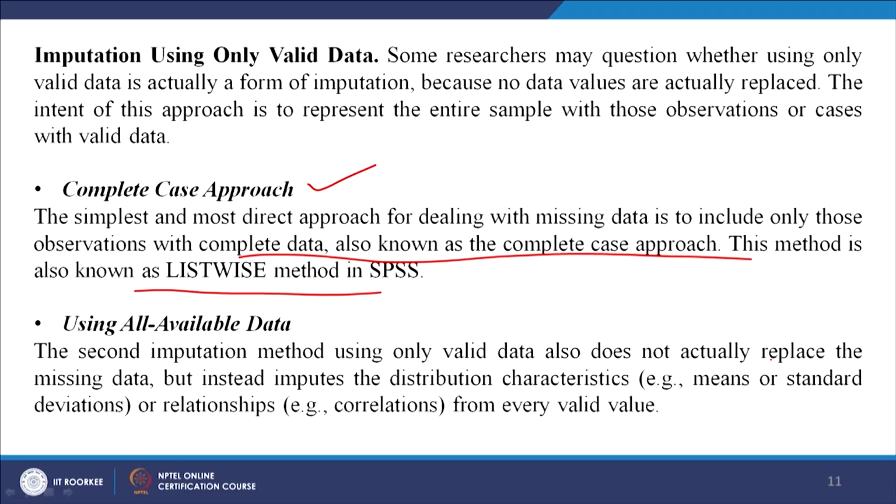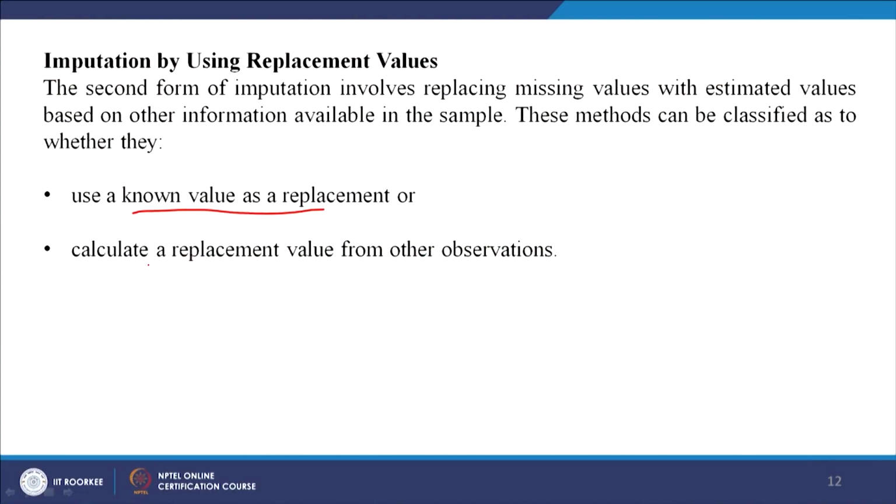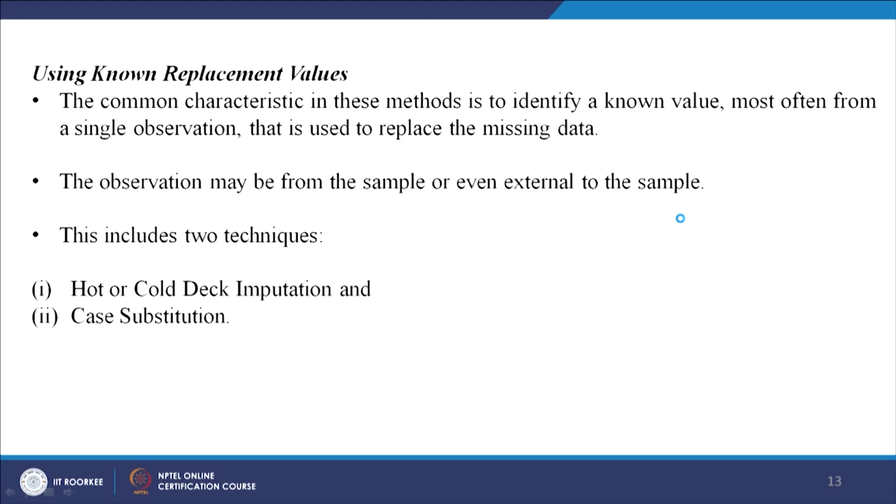The second imputation method uses only valid data. It does not actually replace the missing data, but instead imputes the distribution characteristics. Now what are the distribution characteristics? The mean, the standard deviation or the correlation. So it uses all the available data and tries to use these parameters to fill up the missing data, right. Now coming to imputation by using replacement values: either you use some known value or you calculate the value. When you do this using the known replacement value, it uses two techniques.